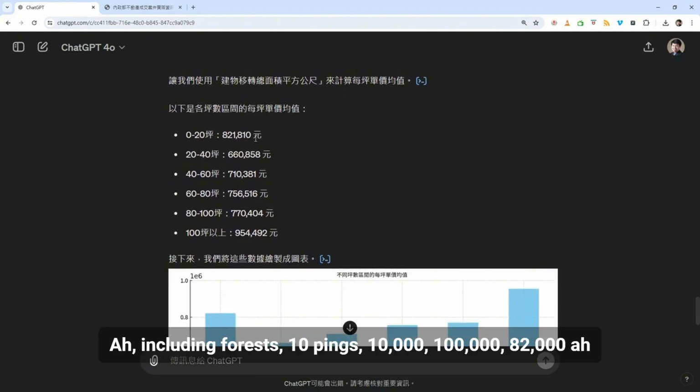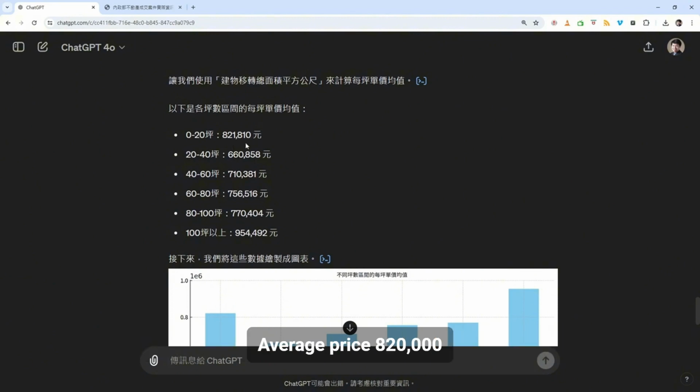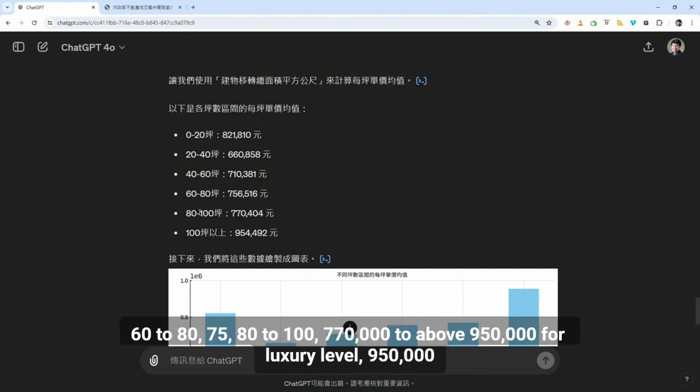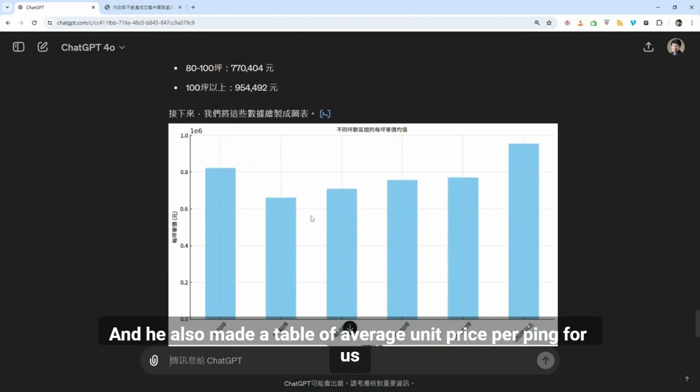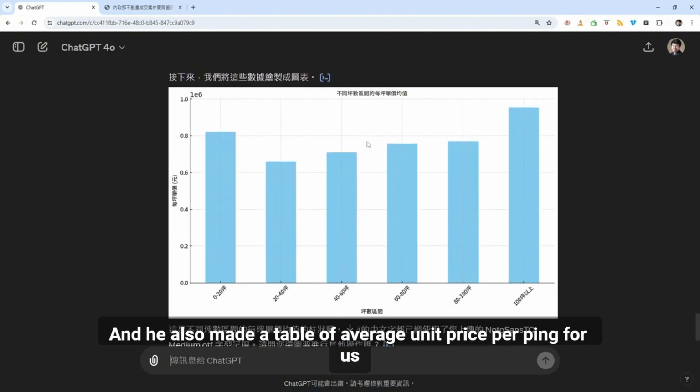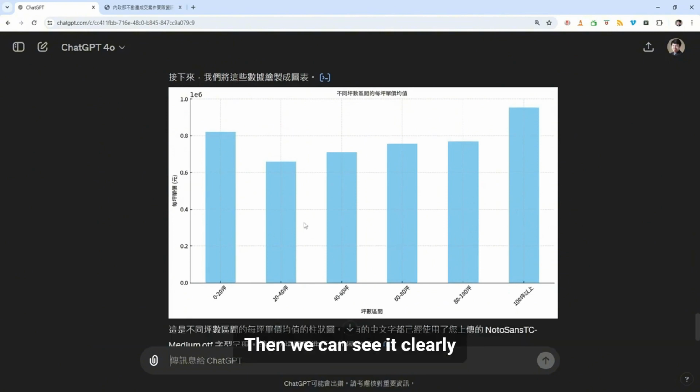Including 10 pings or less, 82,000. Average price 820,000. Well, 66,000 for 20 to 40 pings. Well, 71,000 for 40 to 60 pings. 60 to 80, 75,000. 80 to 100, 77,000. And above 95,000 for luxury level. And he also made a table of average unit price per ping for us. Then we can see it clearly.